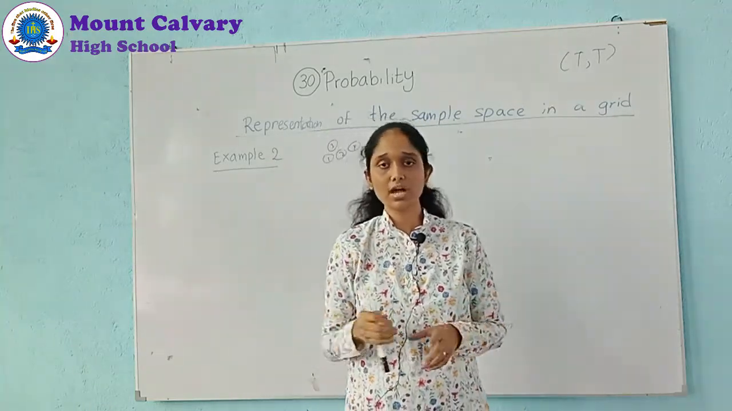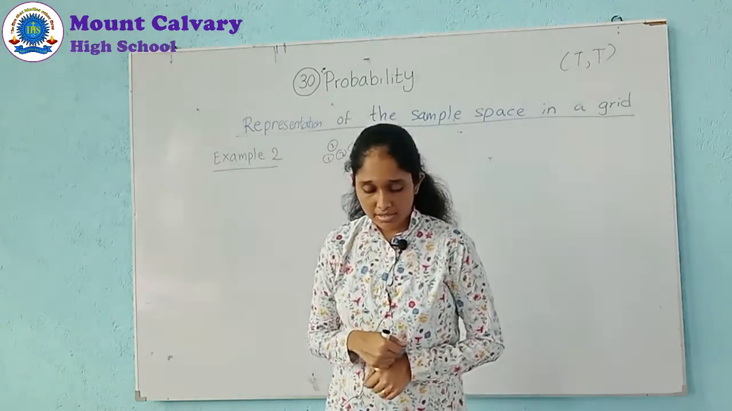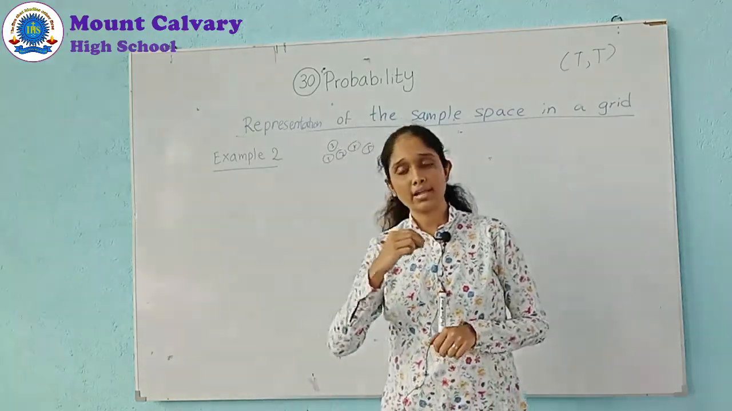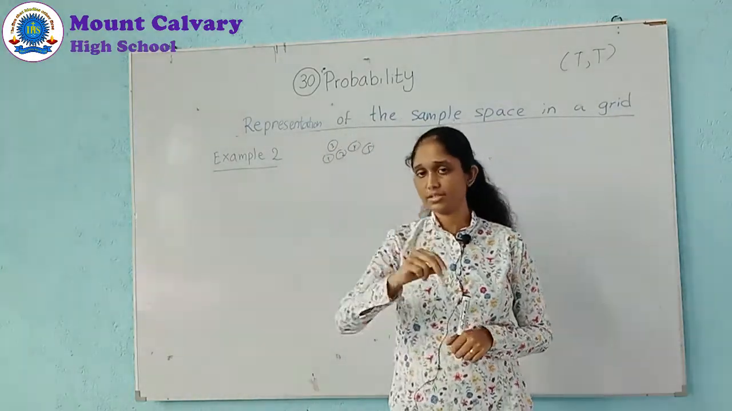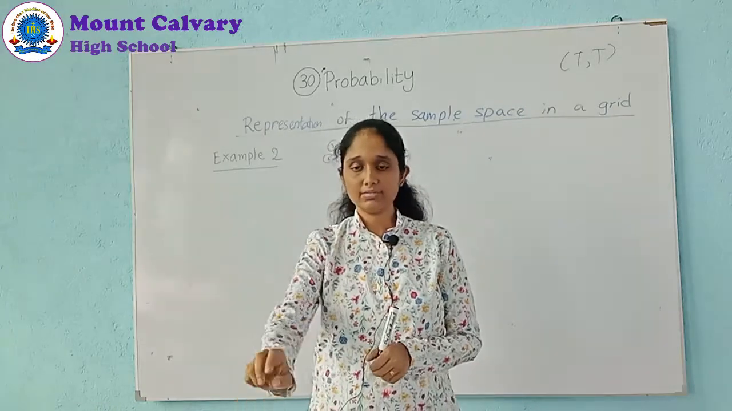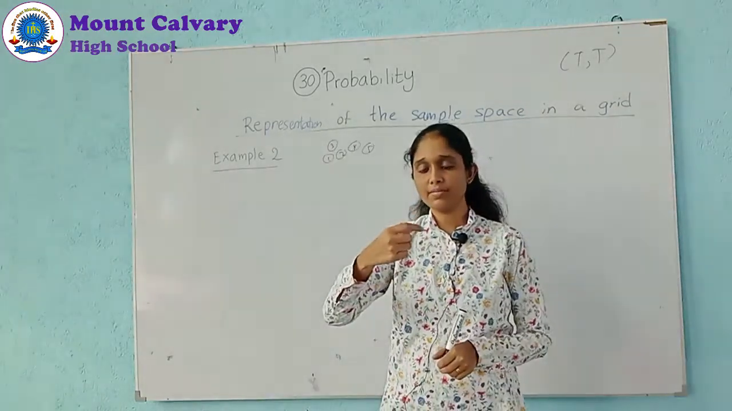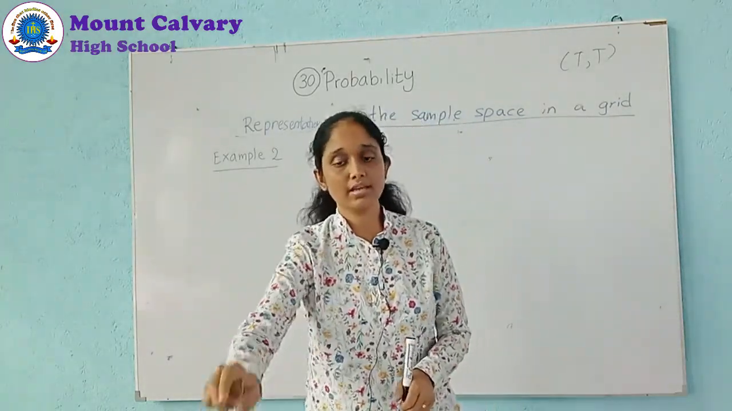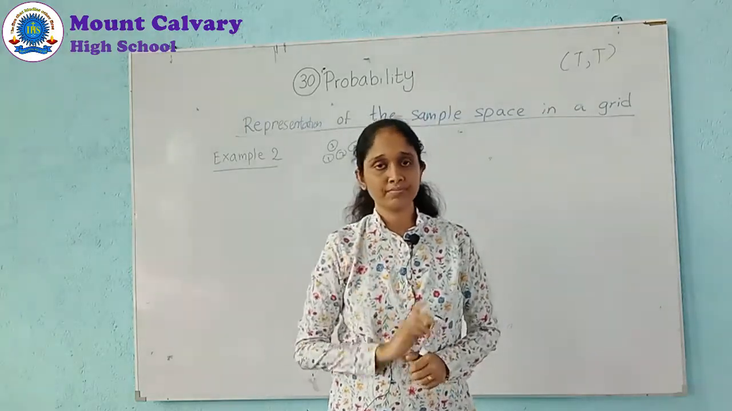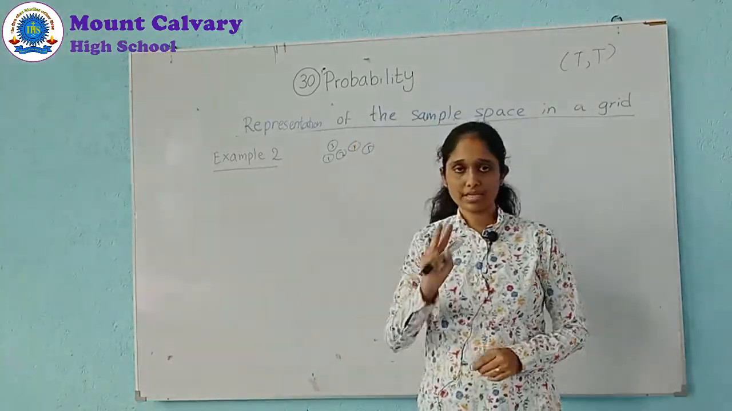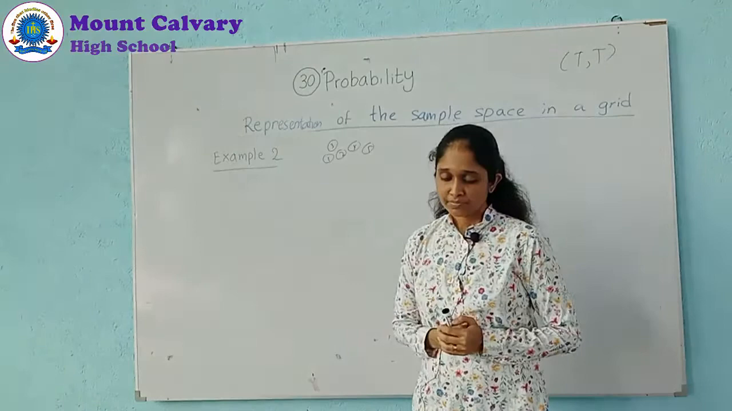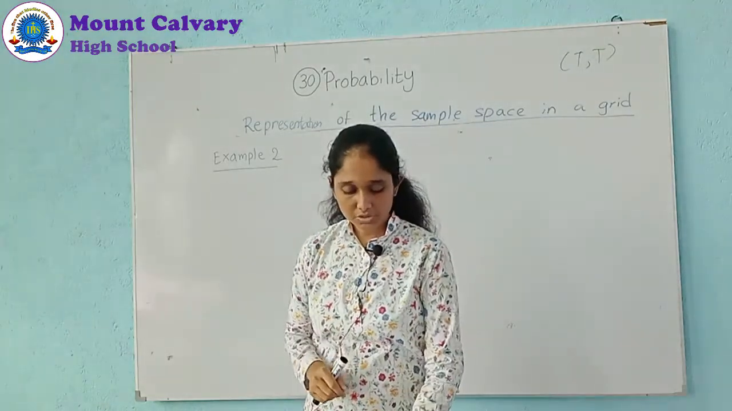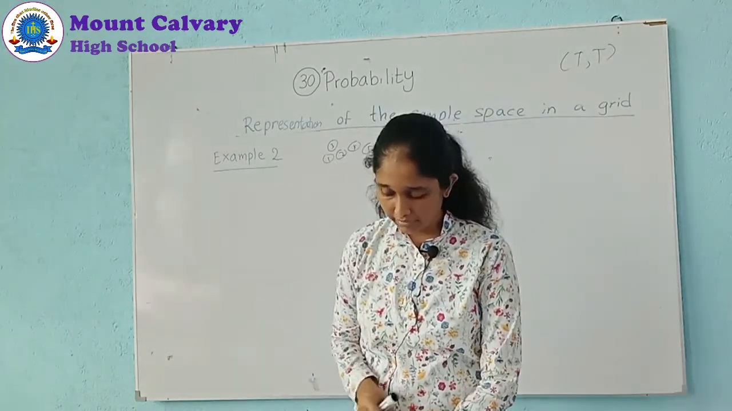So the conditions are the same. And again you are taking another ball, two times. The first time you take a ball, see the number and put it back. Then you take again and note the number, likewise two times. So show the relevant sample space in a grid.